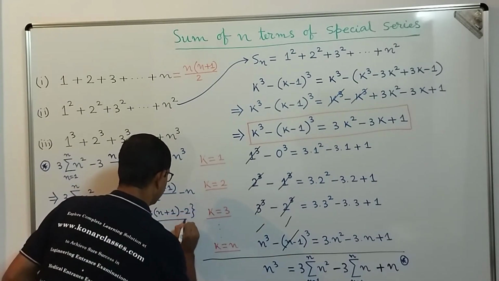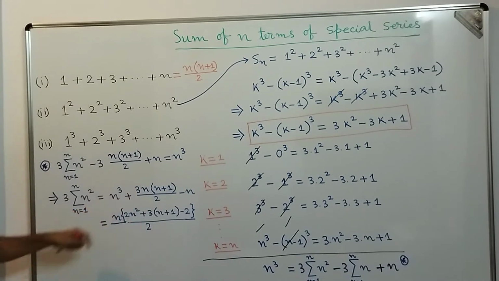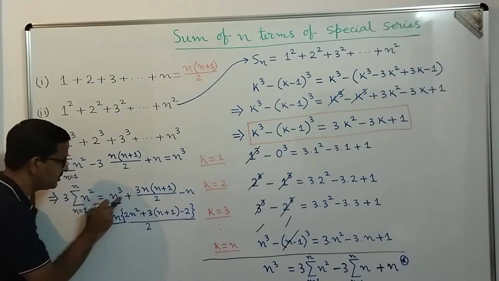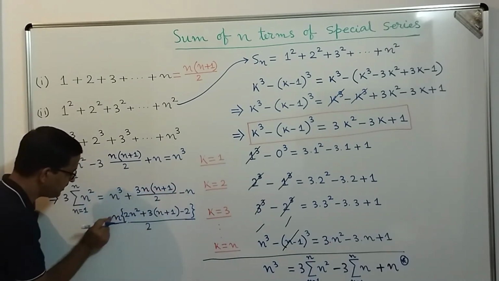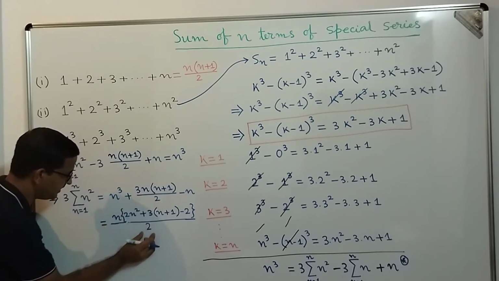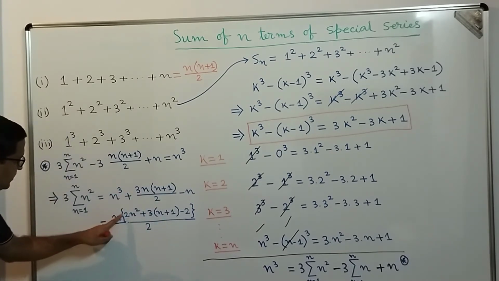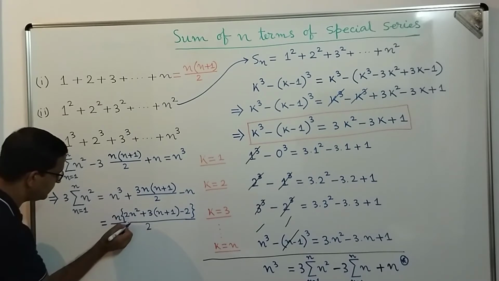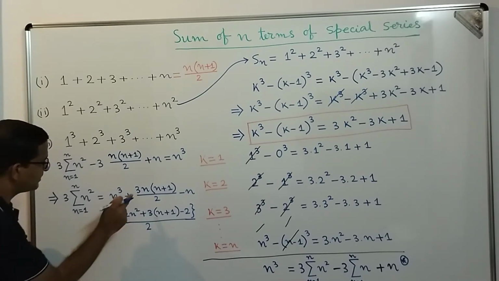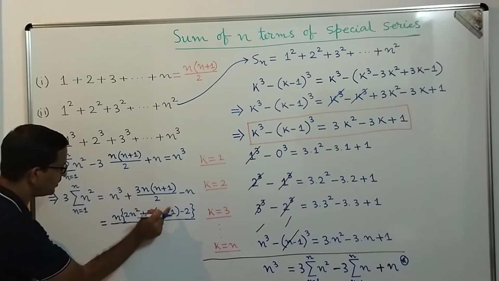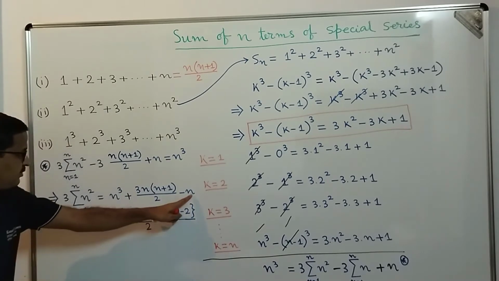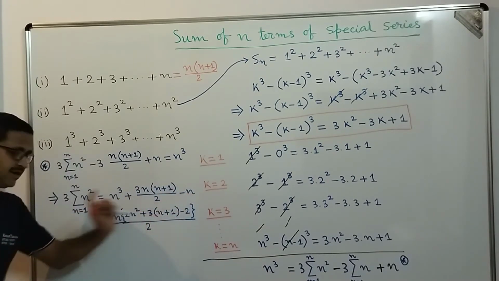Let me explain once more, dear students. First we take n common: here it is n cube, here it is n, so we can take n common, then 2 is the LCM, so here it is 2n square. After taking n common, here we get 3 into n plus 1 minus 2, because we already took n out, so it will be minus 2.